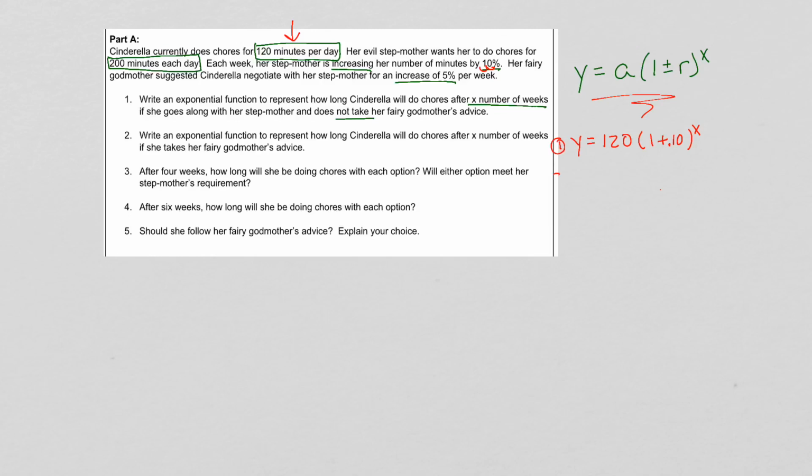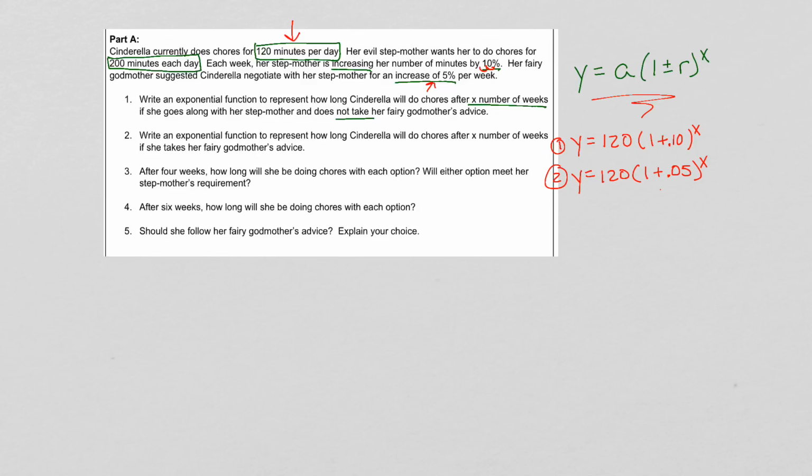Then for number 2, it asks us to do the same thing if she chooses to take her fairy godmother's advice and only have an increase of 5% per week. So the equation is going to look exactly the same, except we're going to have 0.05 here. And be very careful because it's not 0.5. 0.5 would be 50%. 0.05 is 5%. All right, so that's the answer to number 2.